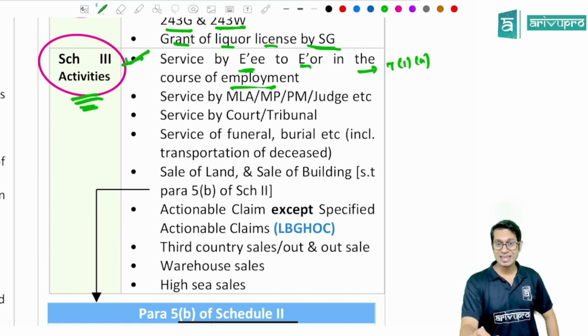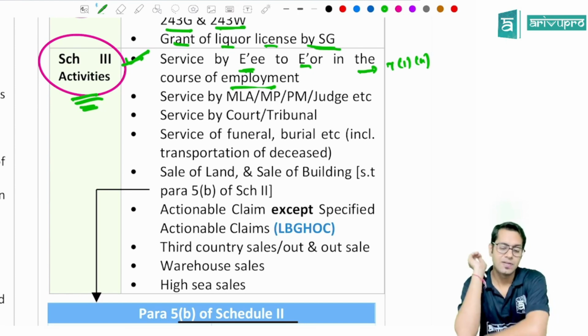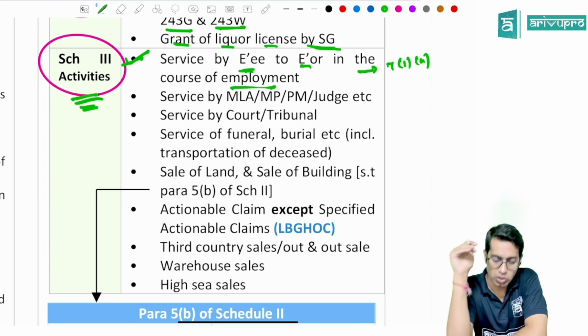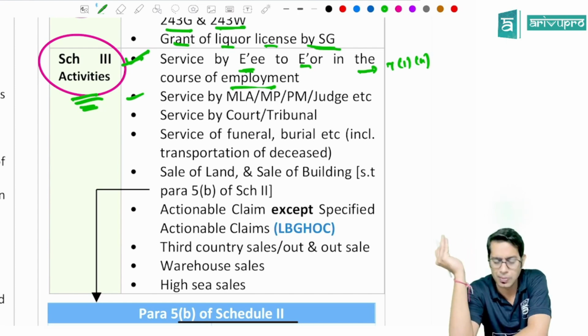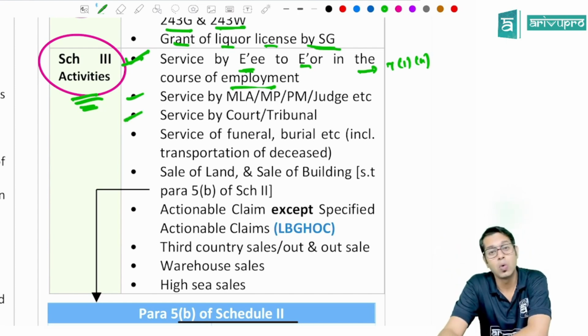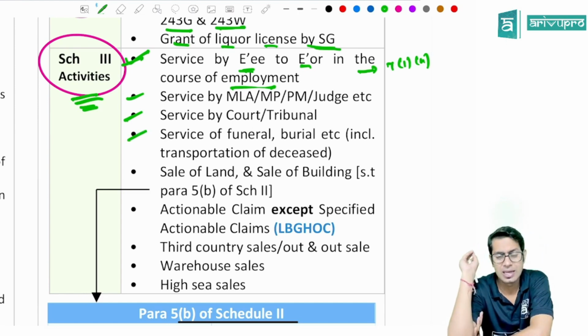So schedule number 3 gives the list of these different activities which will not be treated as supply. Services given by employee to the employer in the course of employment. Services given by MLA, MP, President, Prime Minister, Judge of Supreme Court, High Court, etc. Services given by court or tribunal except arbitral tribunal. Services given by funeral, burial, cremation, mortuary, including transportation of deceased.